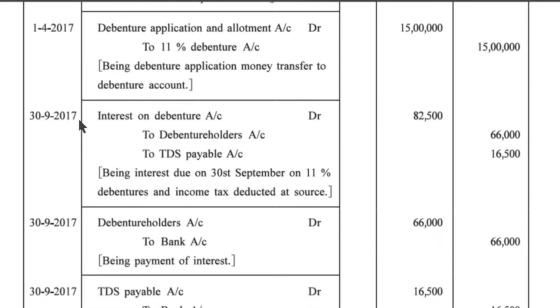30 September 2017. Interest on debenture account debit 82,500 to debenture holders account 66,000 to TDS payable account 16,500.